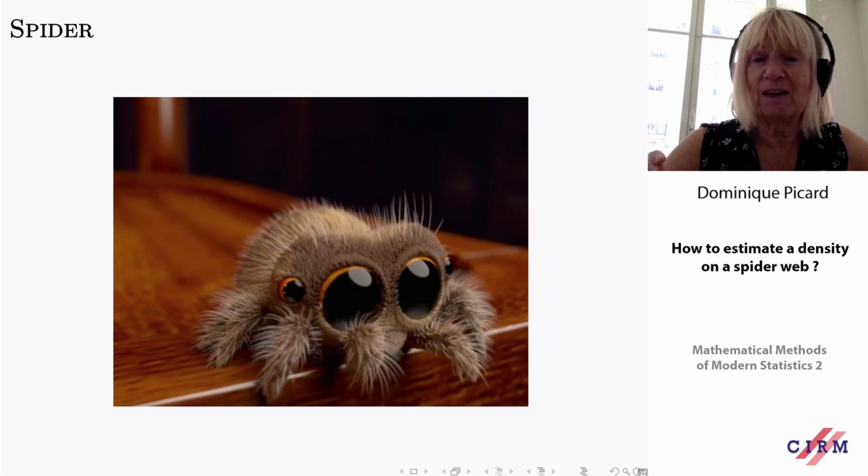They feel the atmosphere. They see just by the vibration of their webs.